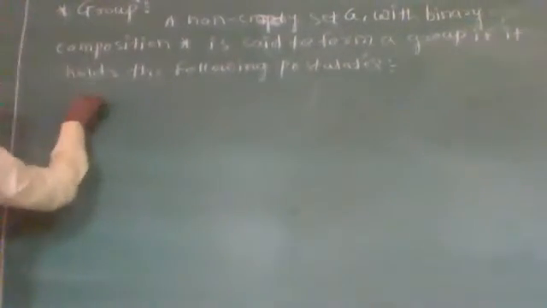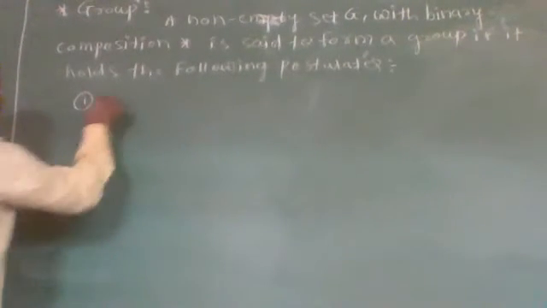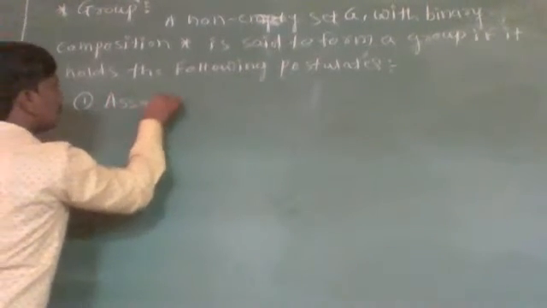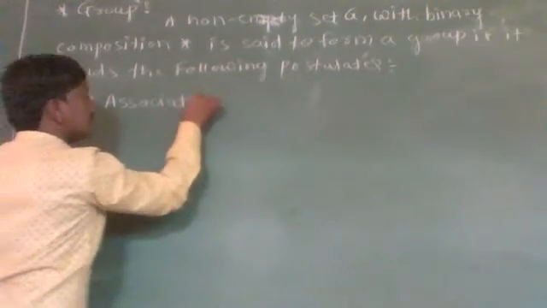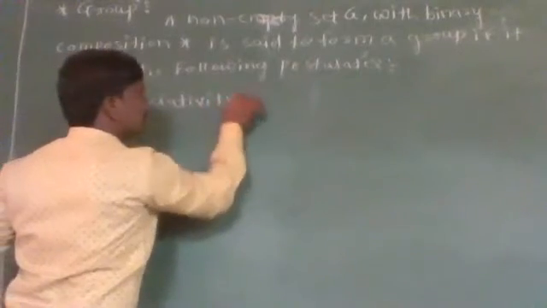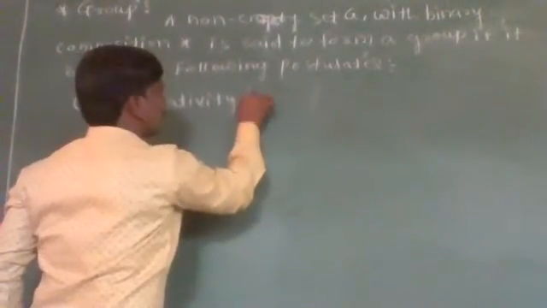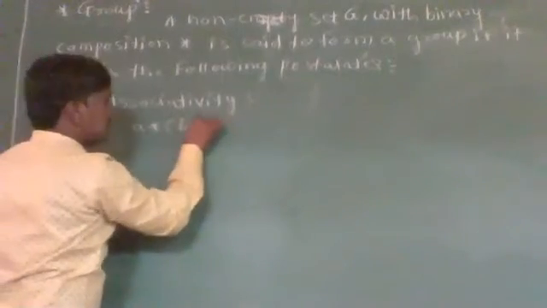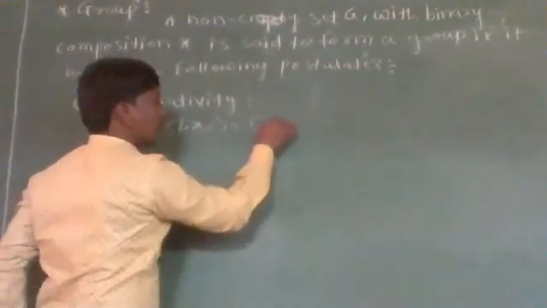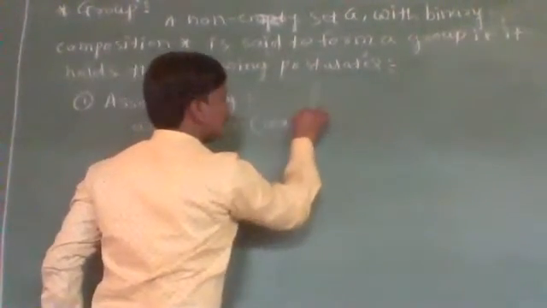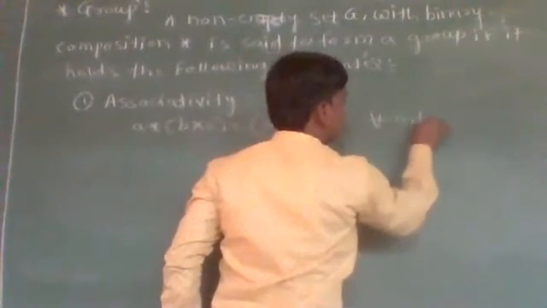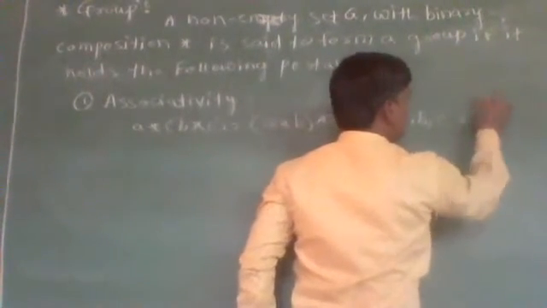So take the first property as associative, that is associativity. And what is associativity? With respect to binary composition star, it is nothing but (A star B) star C will be equal to A star (B star C) for all A, B, C belonging to G.